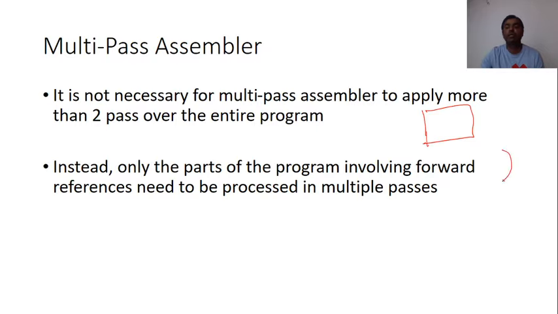If there is only one level of forward references, then the symbol can be defined in pass 1. But if there is more than one level, suppose I take the example A equal to B, B equal to C, and C assigned the value of 1. Now you can see A is referencing the value of B, and B is using the value of C. This is just like forward referencing. I am using the value of B and B is defined later in the program. Here I am using the value of C and C is defined later in the program. If I am using these types of forward references, then only do I require multiple passes. Otherwise, there is no need of multiple passes.